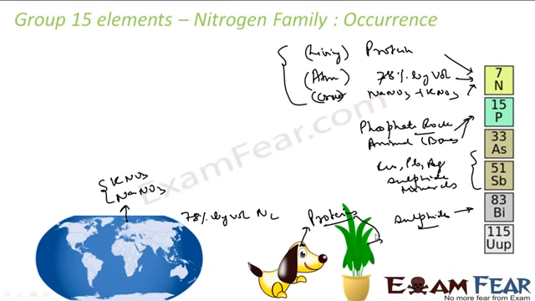So protein in the living organism is nitrogen. My 78% by volume, this atmosphere that we see, has nitrogen. My earth crust also has nitrogen in the form of sodium nitrate and potassium nitrate. If we talk about phosphorus, the phosphate rock that you get from the earth crust has phosphorus. The bones in animals have phosphorus. Correct?